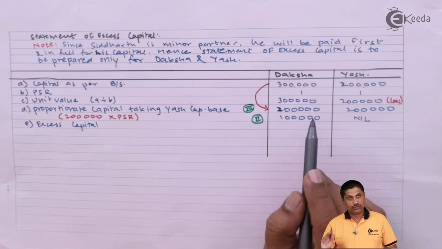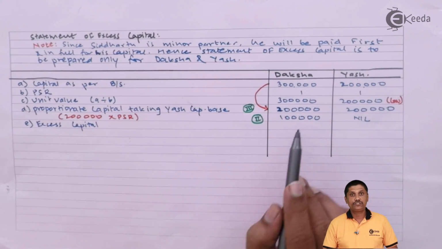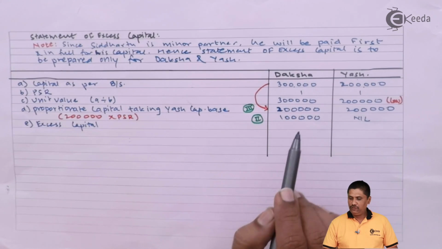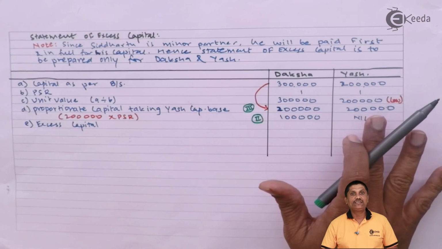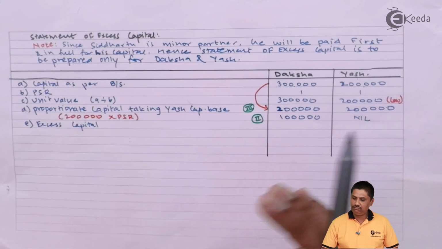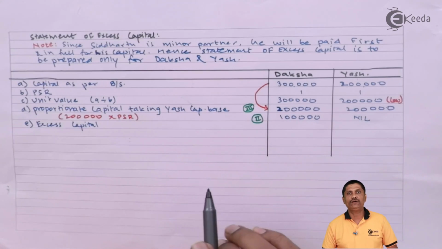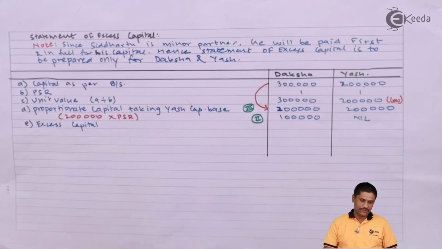First, Siddharth will be paid, he is a minor partner. Next, Daksha will be paid 1 lakh for excess capital. Then you will pay 2 lakhs and 2 lakhs to Daksha and Yash. Once you complete that 4 lakh stage, then all partners are at zero. Then you pay all partners thereafter if money is available, including the minor partner. Okay, so if there is profit, the minor will get a share.